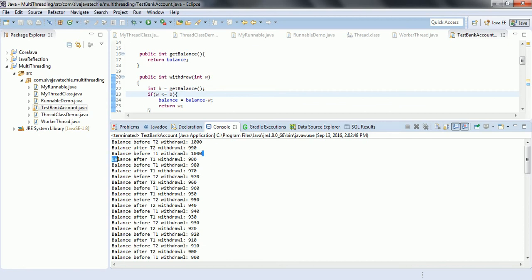So now parallelly two threads are trying to commit at the same time. Before the withdrawal actually happens, the thread T1 has already read the value. But ideally, once this withdrawal happens with T2, T1 should get the value of 990 instead of 1000. But if you see here, it is still giving 1000.